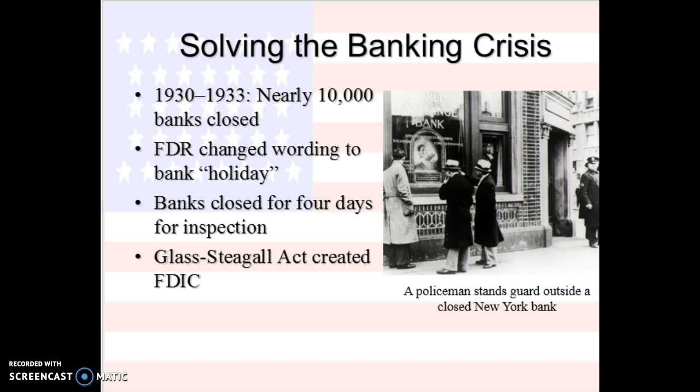So FDR took office and he created a bank holiday, and the banks were then inspected. If you passed the inspection, then you could open back up. Roosevelt guaranteed that the banks that opened up, he would vouch for, and that your money was safe. So people started putting their money back in the banks, and this will help the economy. He also creates the FDIC, which is going to insure people's money.